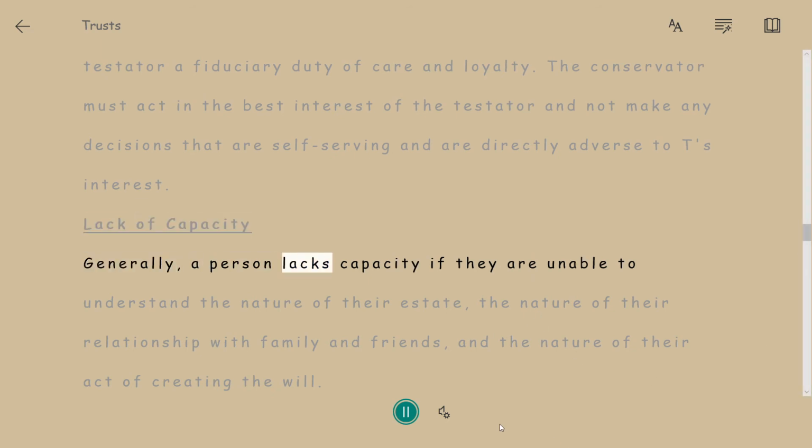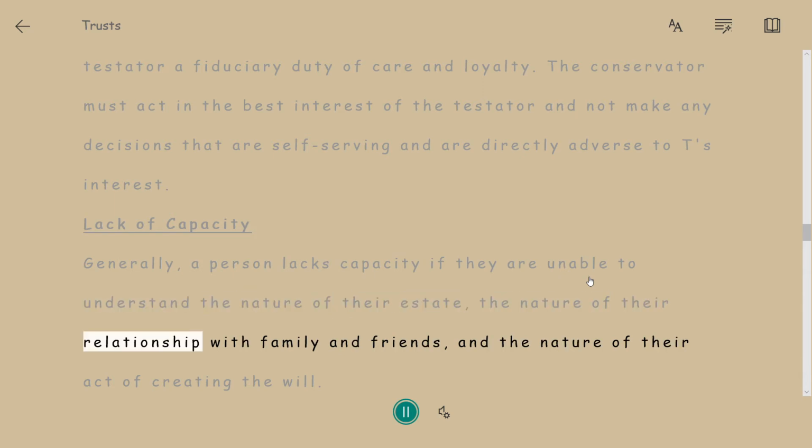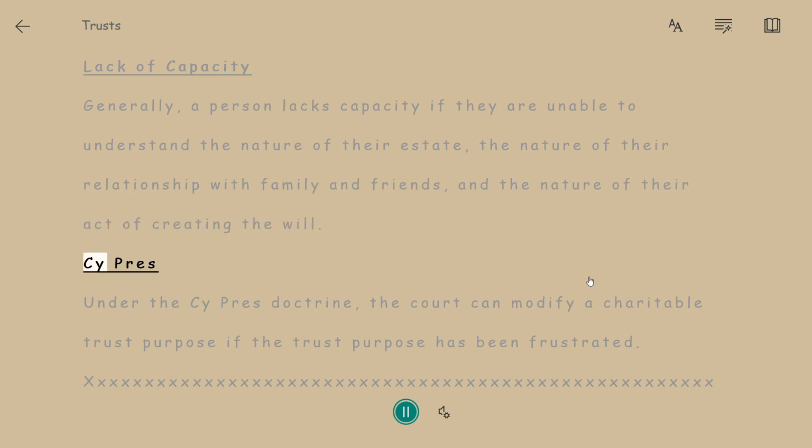Generally, a person lacks capacity if they are unable to understand the nature of their estate, the nature of their relationship with family and friends, and the nature of their act of creating the will. Cy pres. Under the Cy pres Doctrine, the court can modify a charitable trust purpose if the trust purpose has been frustrated.